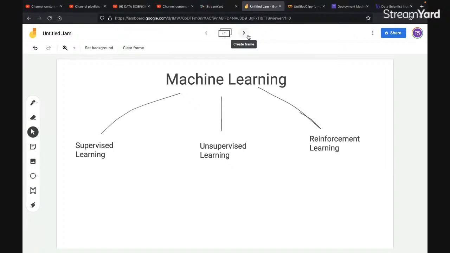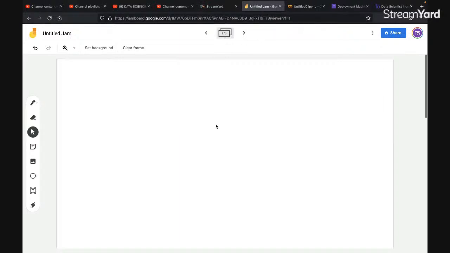Come on, tell me guys. Do you think that data analysis and machine learning are the same? Absolutely not. Machine learning and data analysis are absolutely different.